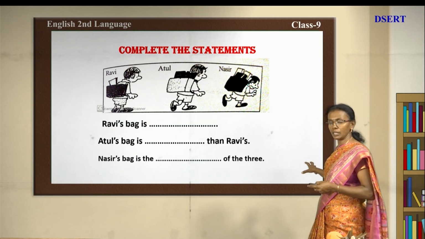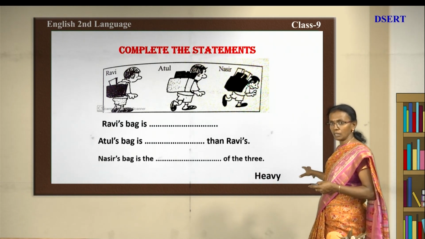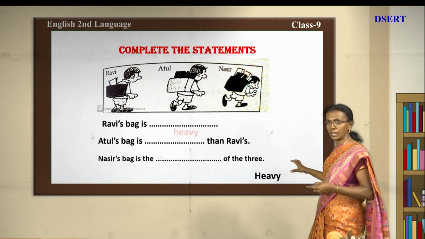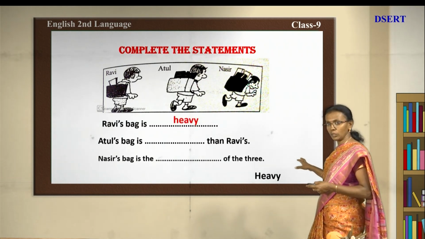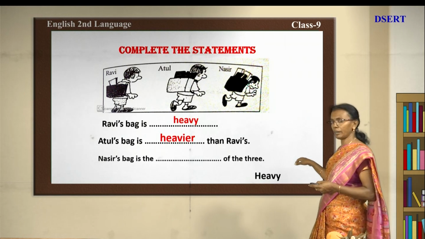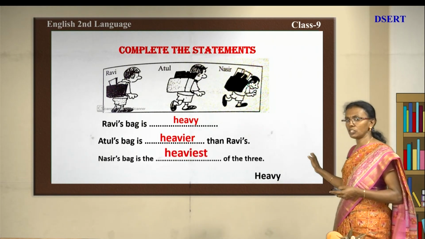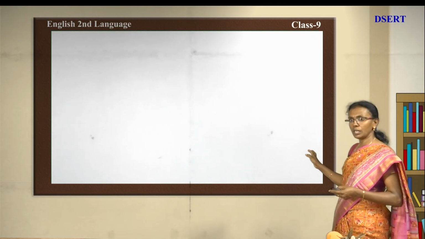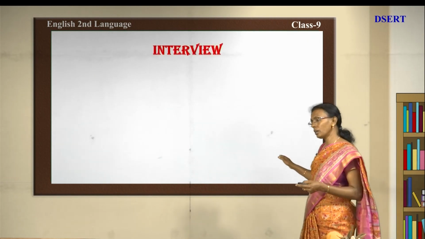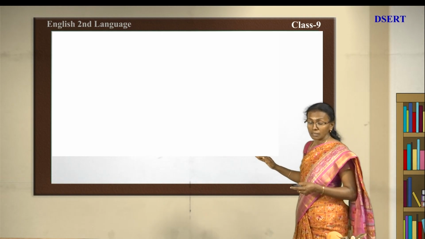We have taken an adjective: heavy. So what will be the answer? Ravi's bag is heavy and Atul's bag is heavier than Ravi's, and finally, Nasir's bag is the heaviest of the three. So here we completed our, what is that called?